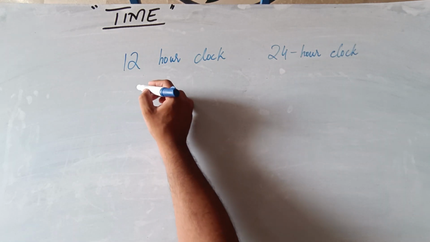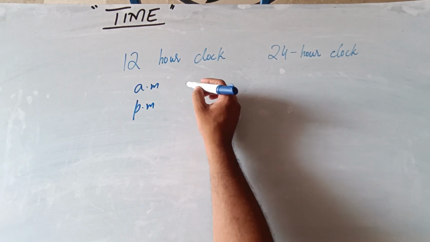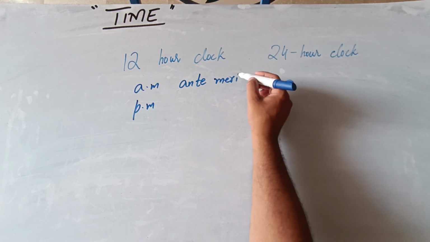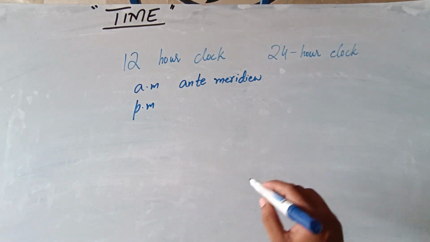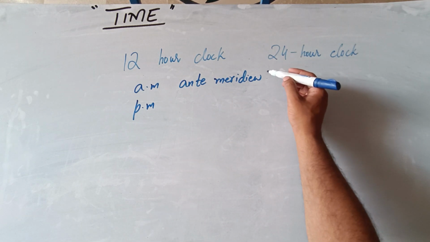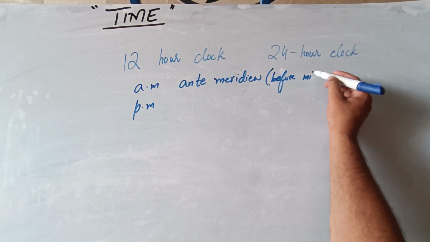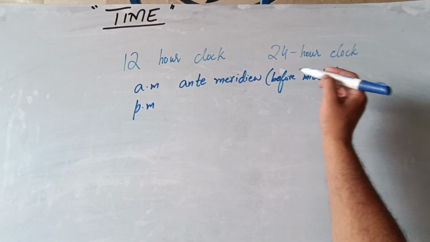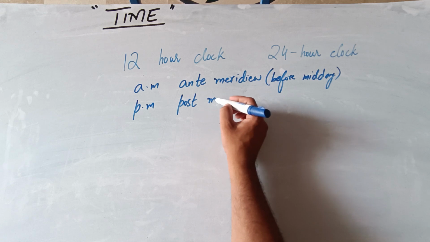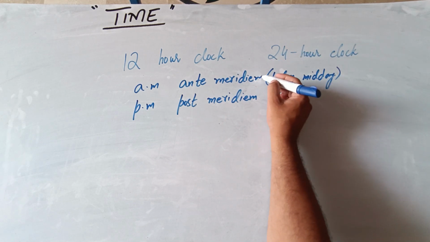So in the 12-hour clock format, there are two terminologies, AM and PM. AM stands for ante meridiem, and ante meridiem is a Latin phrase that means before midday. And PM stands for post meridiem, and post means after midday.